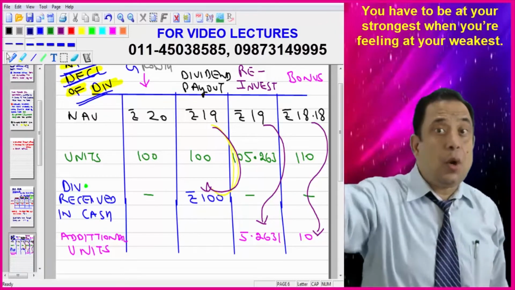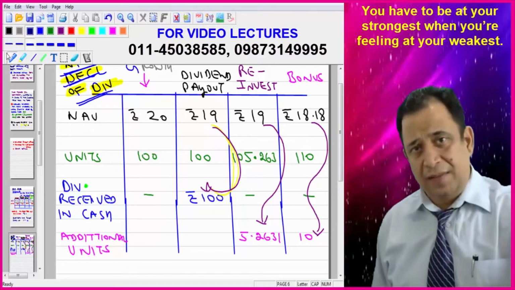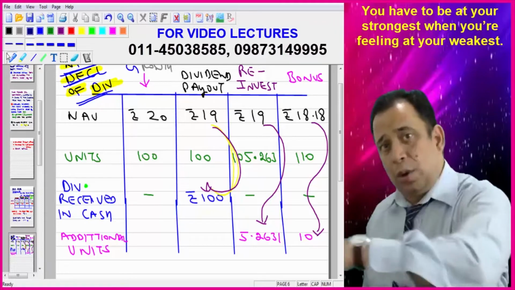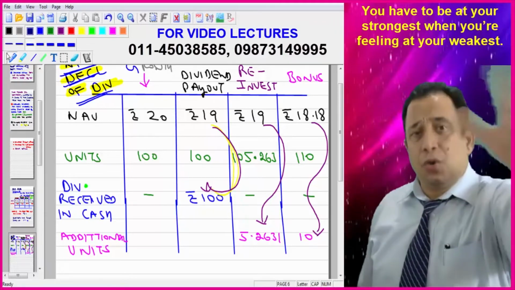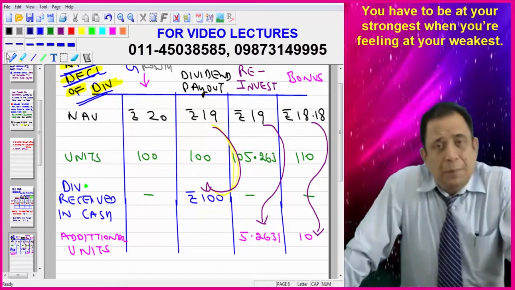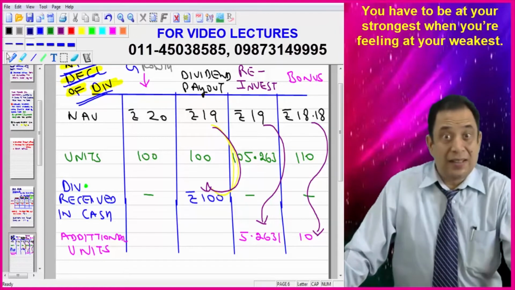That is lowest as compared to growth, as compared to dividend reinvestment, as compared to dividend payout. In case of bonus, the value is lowest. Now, this is not a rule, but still, as a general, I have just told you, because I want to tell you the difference between dividend payout and dividend reinvestment. Hope you are getting the things.